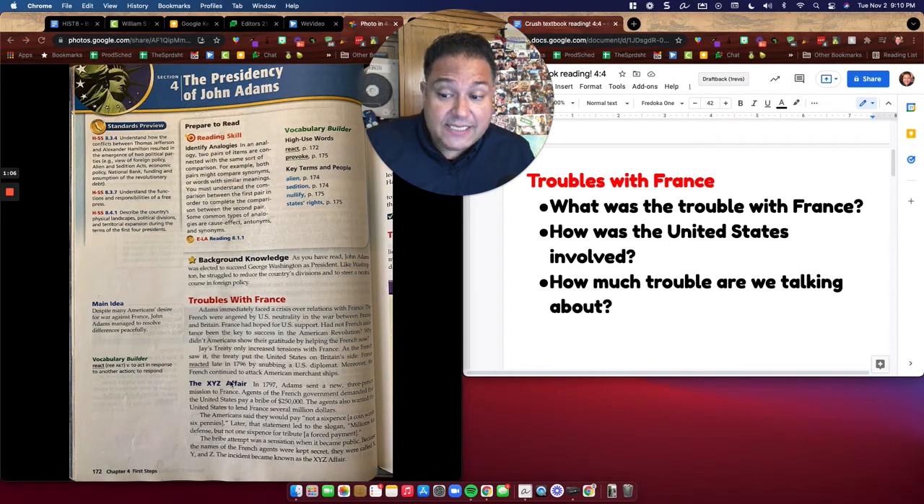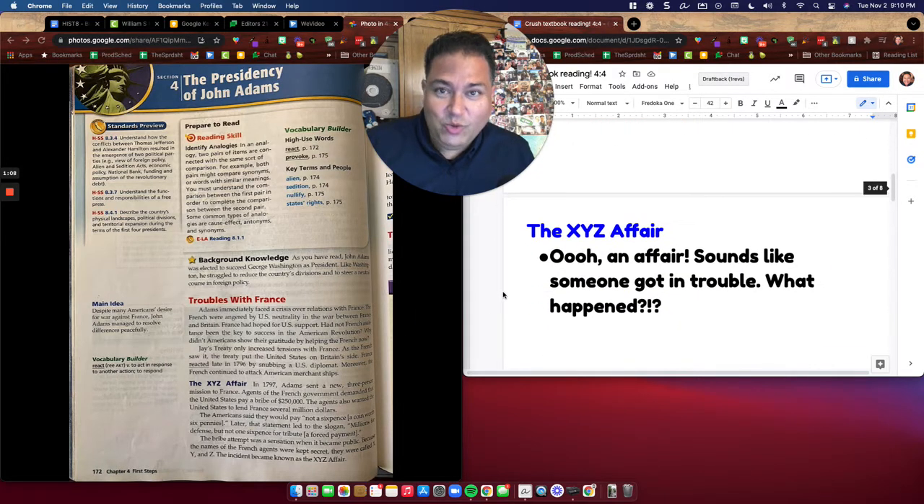The next subheading here is the XYZ affair. So, an affair. Sounds like someone got in trouble. What happened? So try to unlock that. Try to figure out, what was this affair? Was there some sort of scandal involved? Try to figure that out.